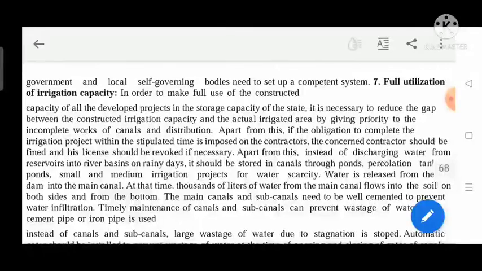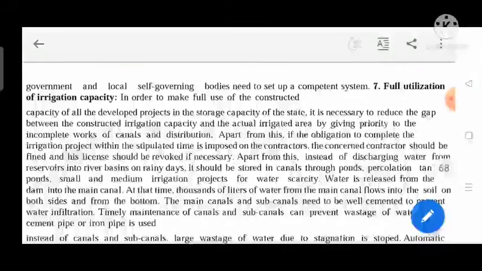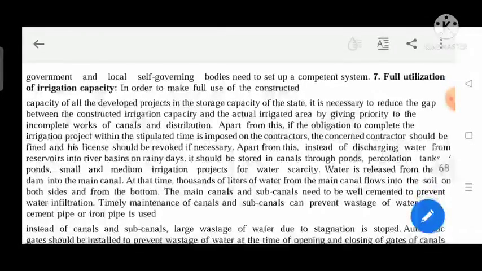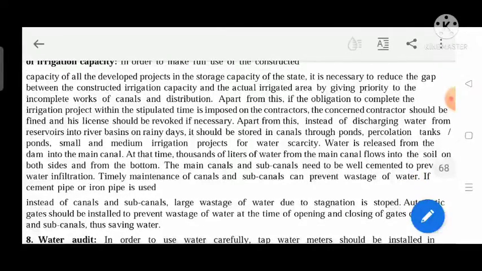Full utilization of irrigation capacity. In order to make full use of the constructed capacity of all the developed projects in the storage capacity of the state, it is necessary to reduce the gap between the constructed irrigation capacity and the actual irrigated area by giving priority to the incomplete works of canal and distribution.